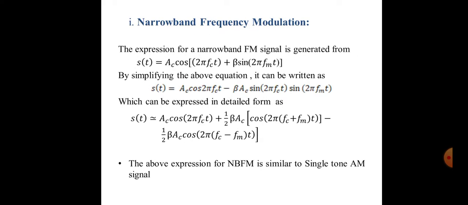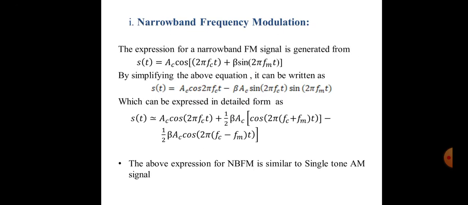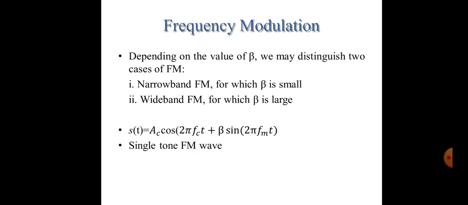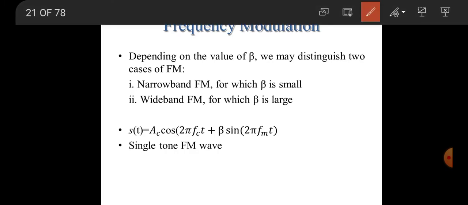We know that beta is the modulation index of frequency modulation. We have just derived beta is equal to delta f by fm. So this is called the modulation index of FM.